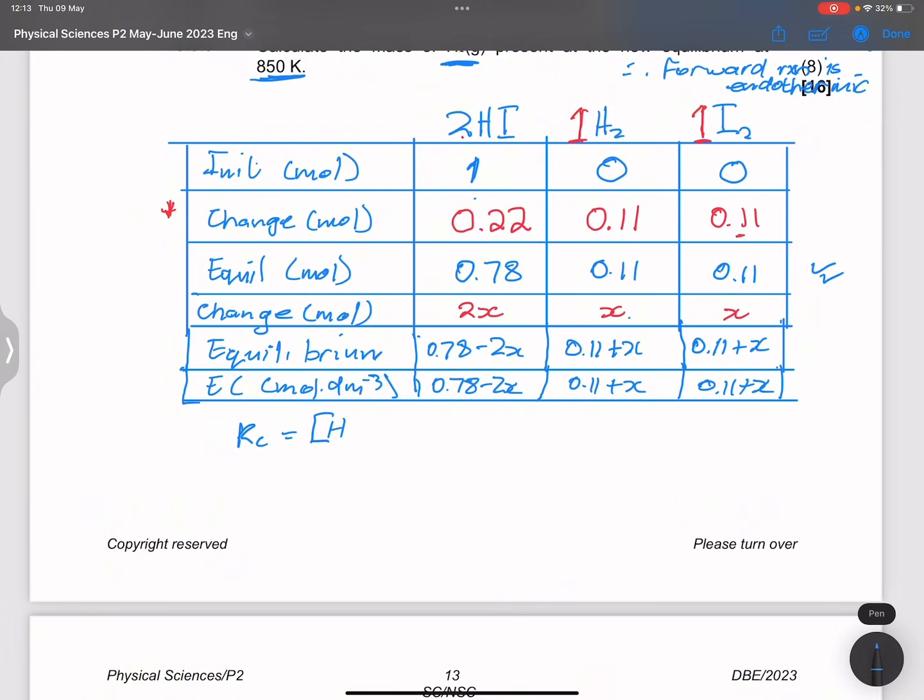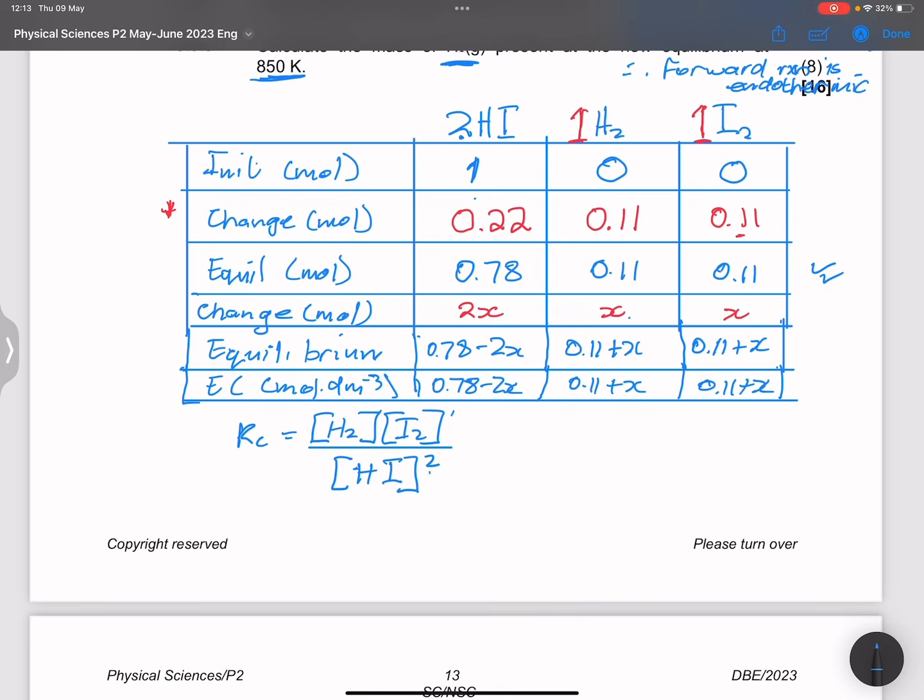It is a gas, so I'm going to add it into my formula, divided by, multiplied by I2, both of them raised to the exponent 1 because that's the ratio. This is divided by HI, but remember the concentration there, the ratio is 2, so that will mean that we square that.